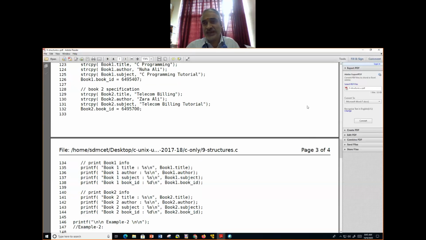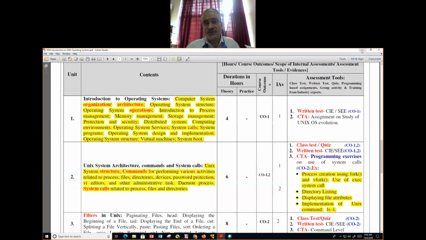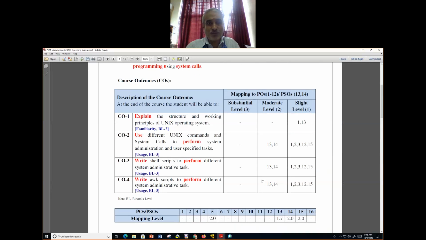So with this, understanding of coverage, and CO 1 and 2, we have referred to and completed. By this time, you should have an ability to explain the structure and working of the Unix operating system. It's understanding level. Then you have use of different Unix commands limited to whatever we have done: cat command, ls command, ps command, renaming a file, deleting a file, and many things we'll get to know.